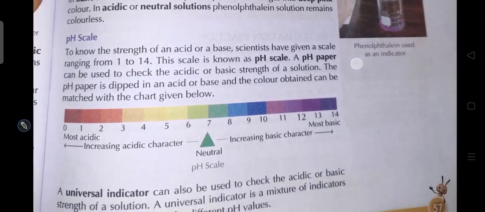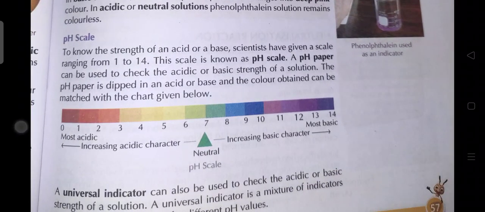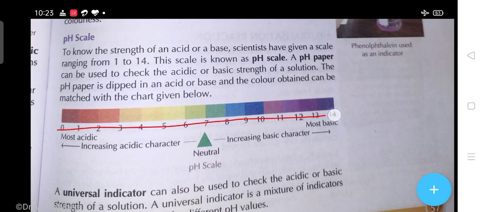So this is the pH scale, and on this scale, students, one side shows the acidic medium and the other shows the basic medium. Dark red color shows the highly acidic medium, and dark blue color shows the highly basic medium.